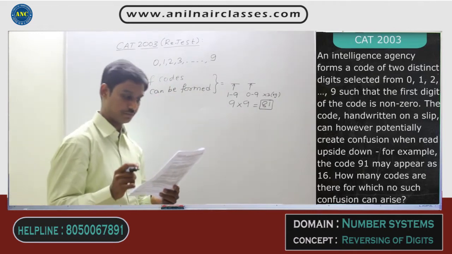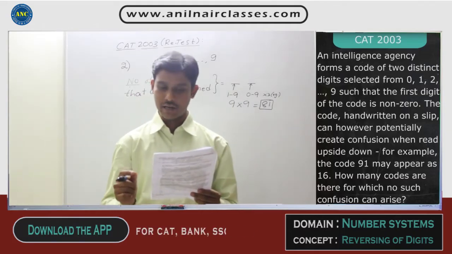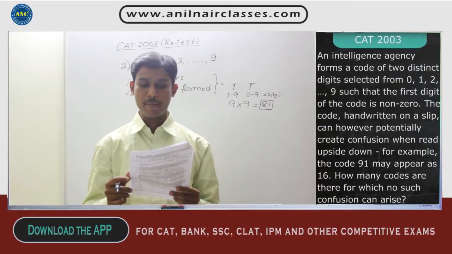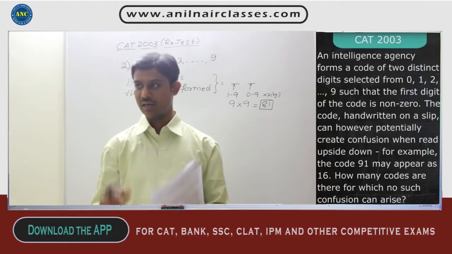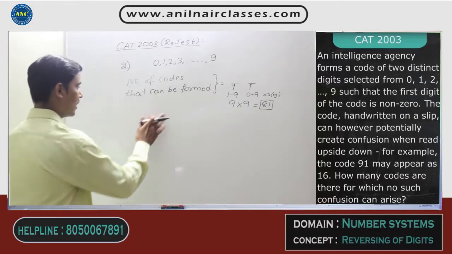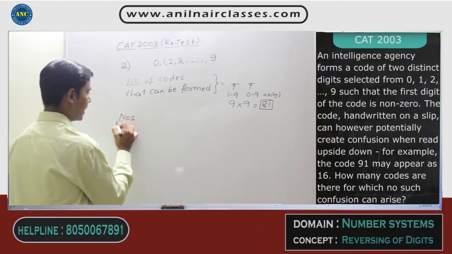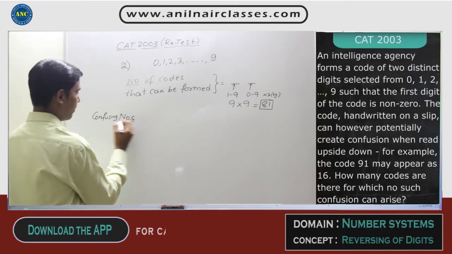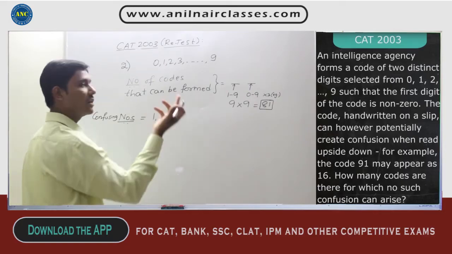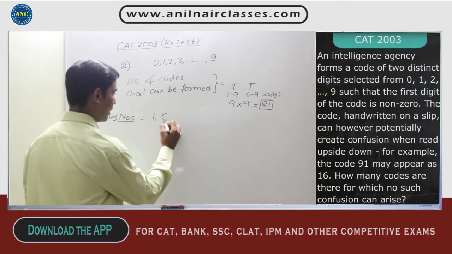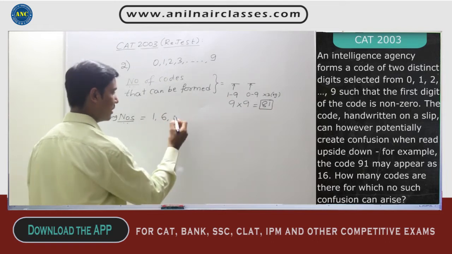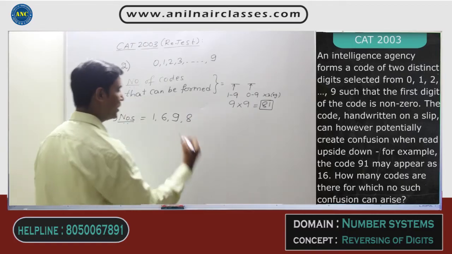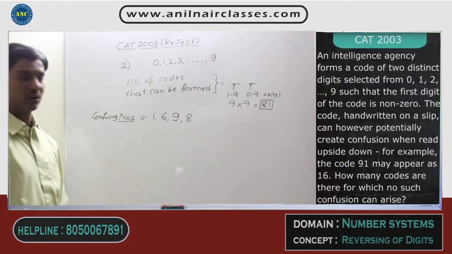Now continue the question. The code handwritten on a slip can, however, potentially create confusion when read upside down. For example, the code 91 may appear as 16. Now first of all, what are the codes which will create confusion? What are the confusing numbers? Confusing numbers are 1. If I write 1 upside down, it will again read as 1. 6 will look like 9 if I reverse it. 9 will look like 6 if I reverse it. And 8. Now these are the 4 confusing numbers.